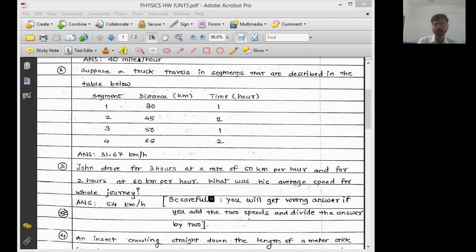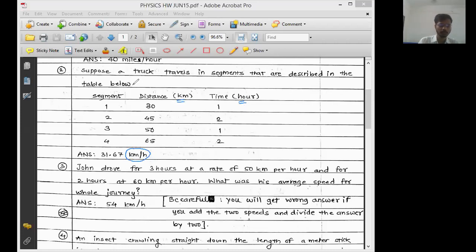Suppose a truck travels in the segments that are described in the table below. Segment 1, segment 2, segment 3, segment 4. Distance 30 km, distance 45 km, 50 km and 65 km. Okay, so the truck is traveling in parts or segments. Okay, 30, 45, 50 and 65. The distance is given in kilometer. The time is given in hour. From the answer we can say that they are asking us the speed.